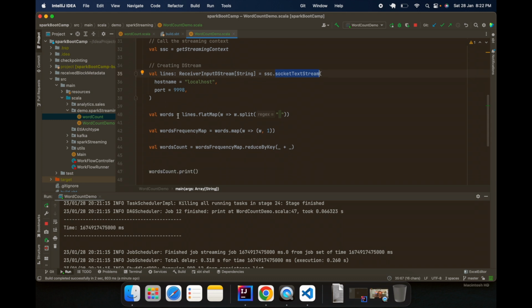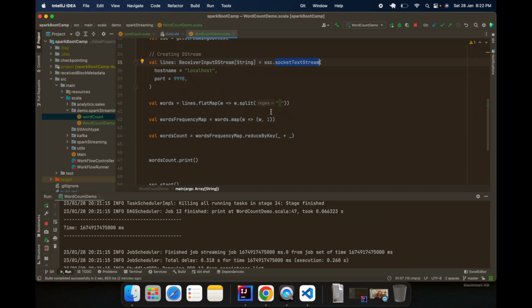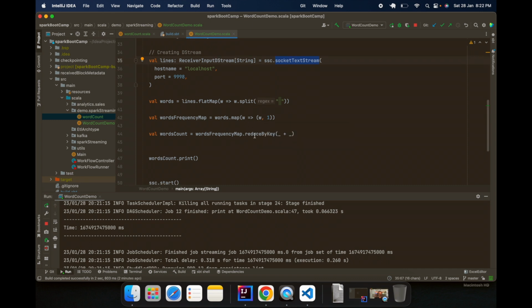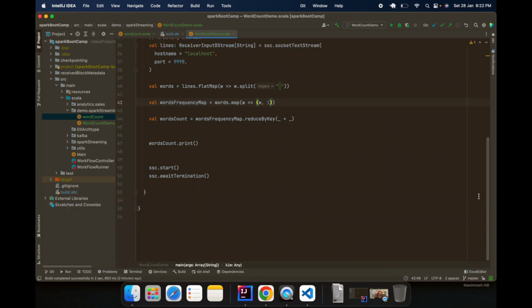Then the code is very simple. We are just using flatMap, and based on the spaces we are creating the list of words. Then with each word we are adding one and getting tuples, and then we are using reduceByKey and just adding this particular one, and that is counting our words. So it's very simple, right? I think you are able to get it. I hope you have got this concept.